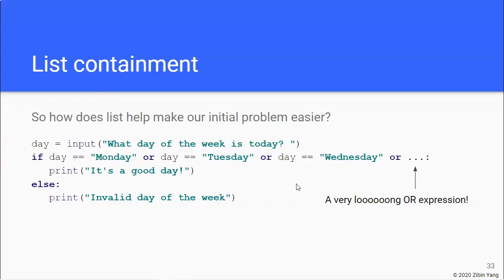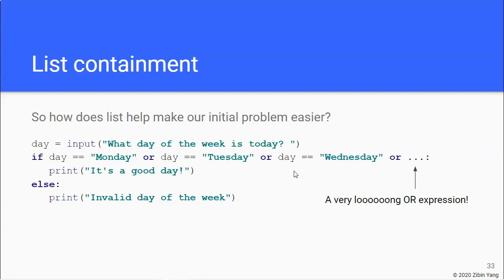So back to one of the original motivations for using a list: the problem where we let the user type in what day of the week it is today, and we want to make sure what the user types in is one of the valid days. Right? And the solution we came up with before was to use a giant OR clause to check the day against all the valid days. Now, we said that's not good style. How do we avoid that? How do we make this better?